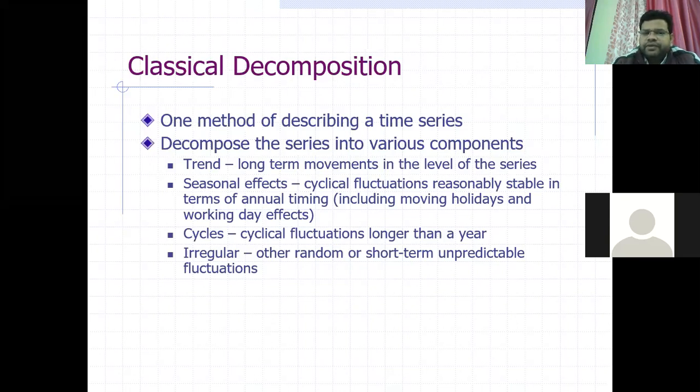So decompose the series into various components: trend, seasonal, cyclic, and irregular. After that, we will do the needful for each component, which component has to be minimized and maximized. So it is one method of describing a time series. How can you describe the time series? You just decompose all the components and give the idea about the contribution of each component, and accordingly you can describe the time series.